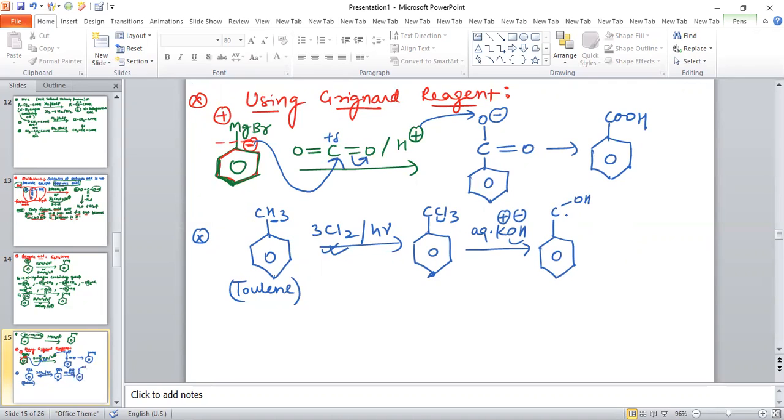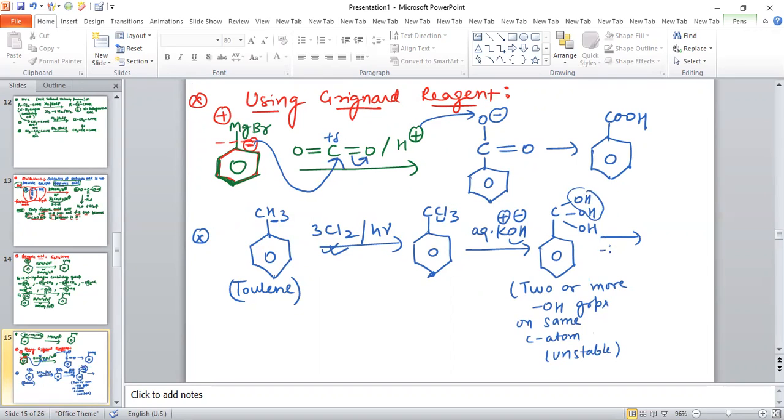So this is C with three OH groups. Because we know two or more OH groups on the same carbon atom is unstable, when it is unstable, water will be removed.